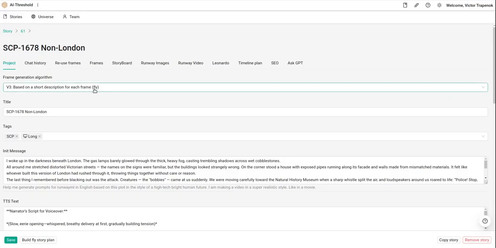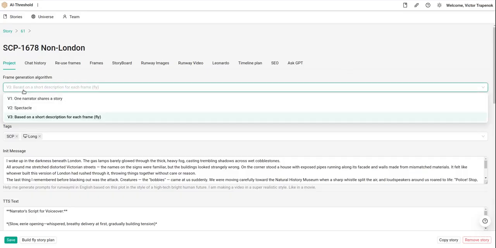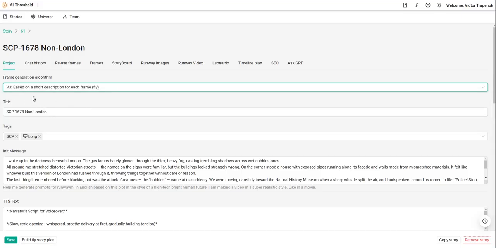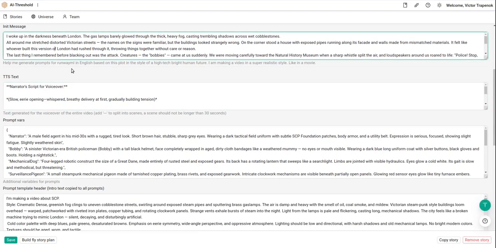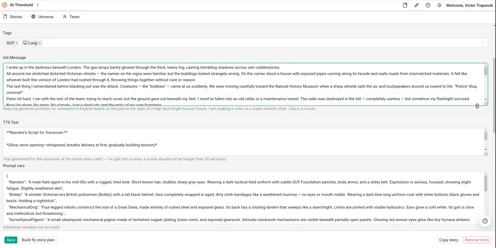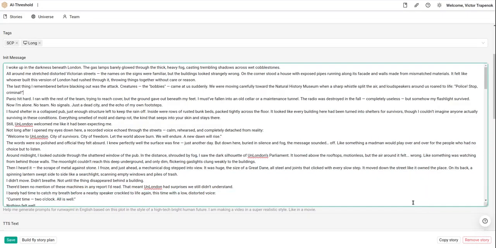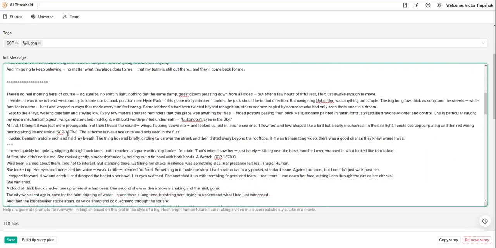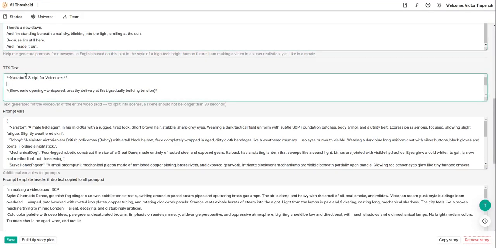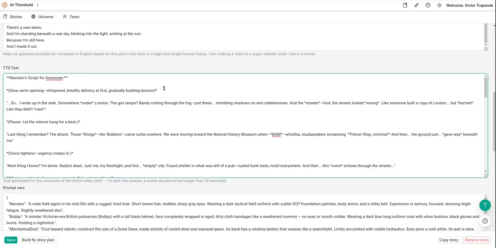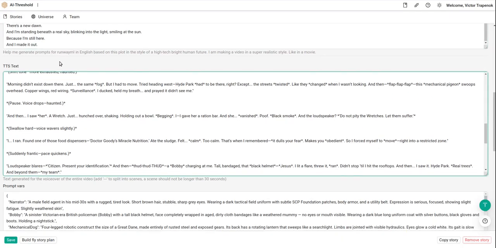Here I have several pages. The type of the generation, I use the last one. Title, tags, this is for organization. Init message, it is the field where you can describe the information about your video, maybe the story or all the things that you need. This is the story text. Here details text is the text that should be pronounced in audio thing text field.